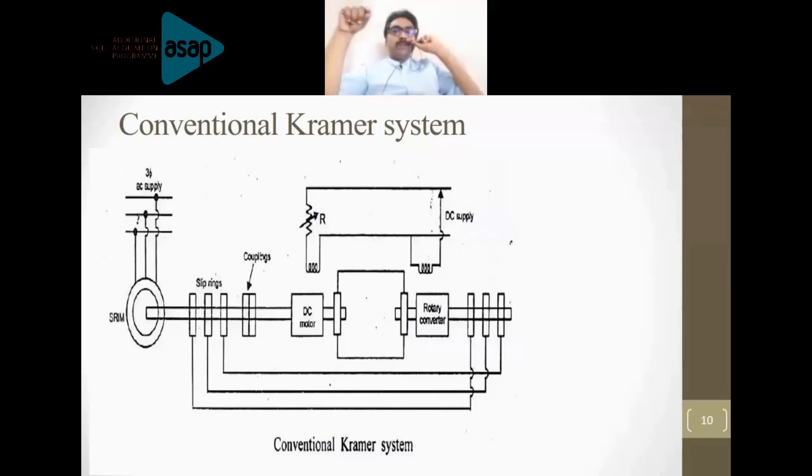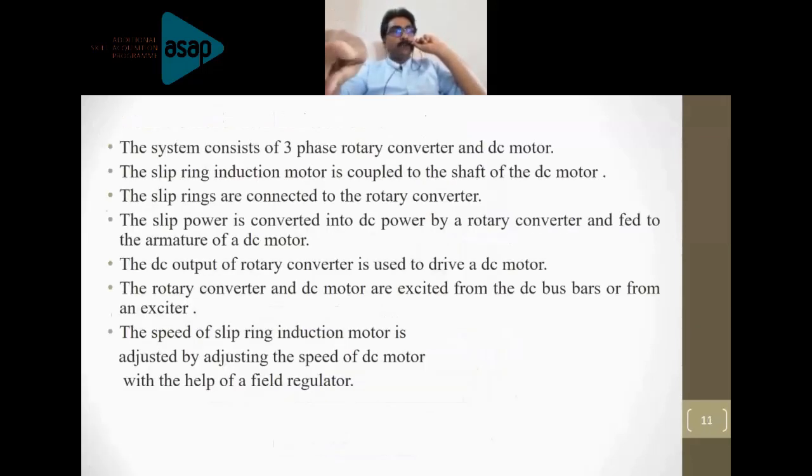The rotary converter converts the power into DC electricity. That DC power is fed into the armature of the DC motor. That is, the rotary converter and DC motor are not mechanically coupled. They are connected electrically. The DC power output of the rotary converter is given as an input to the armature of the DC motor. Then this DC motor is mechanically coupled to the slip ring induction motor.